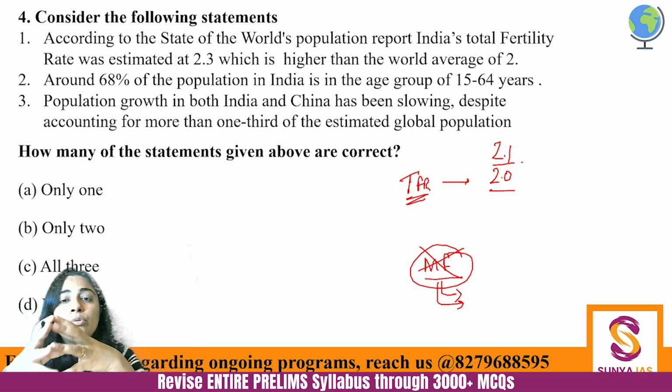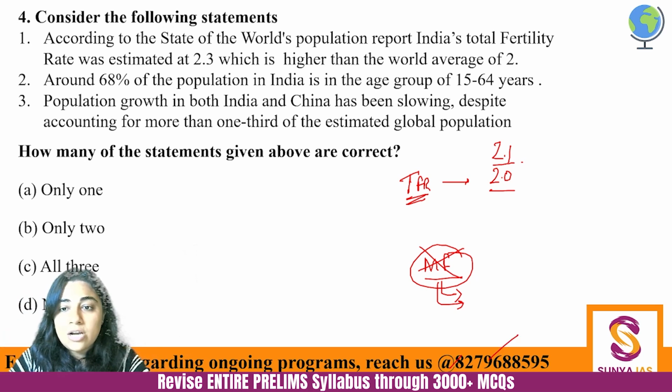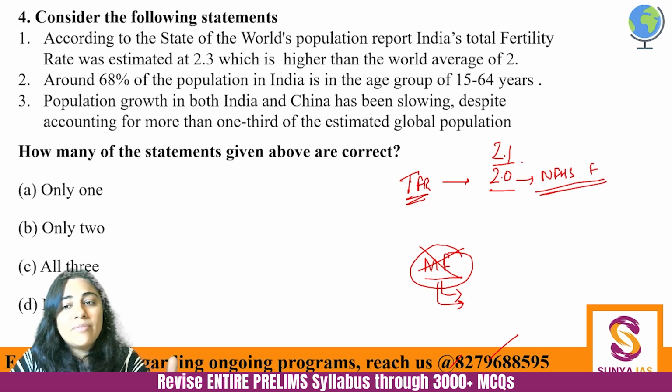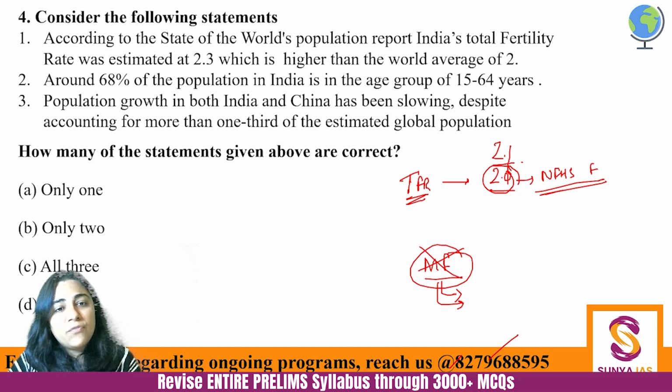So what I want to tell you is that, first of all, always follow the official sources. According to the National Family Health Survey 5, and you can see that on government website, on PIB, our total fertility rate, not replacement rate, is 2. It is not 2.1. Okay, 2.1 is the replacement rate. 2 is our fertility rate.